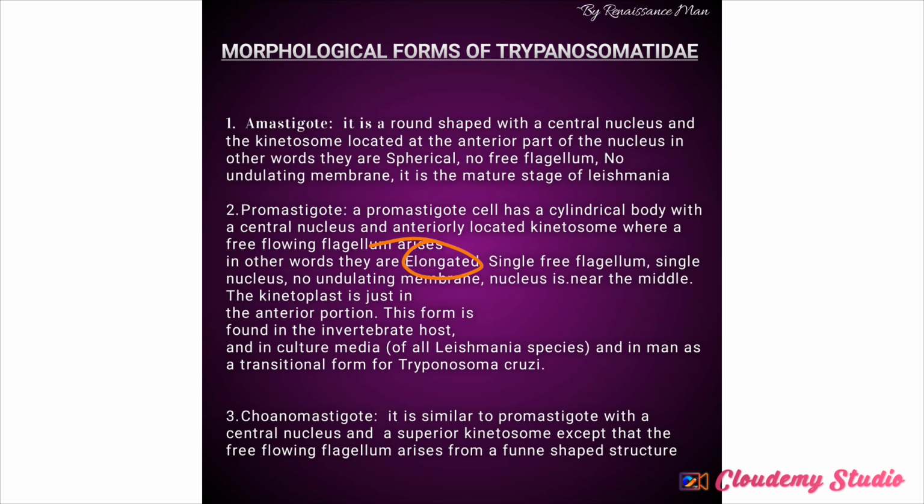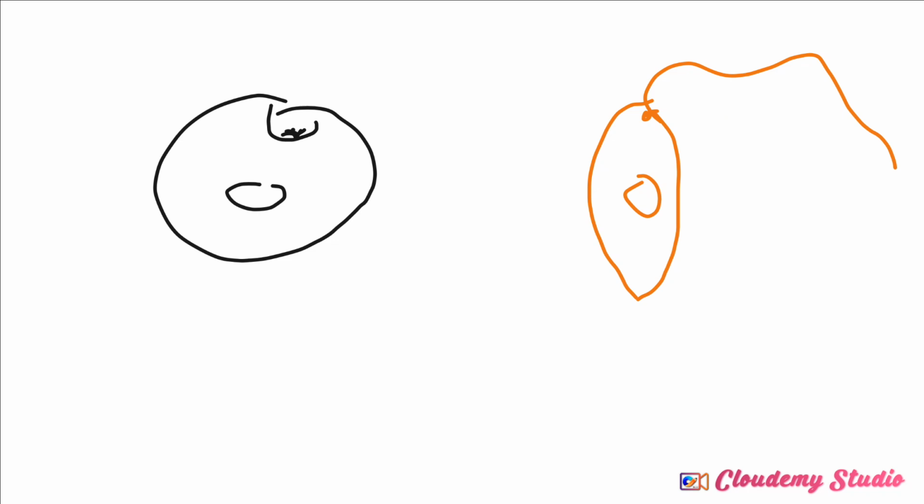They have central nucleus. They have superior kinetosome, but the free-flowing flagellum arises from a funnel-shaped structure. That is what differentiates the choanomastigote from the promastigote. So, if I want to illustrate choanomastigote now, I can have something like this.